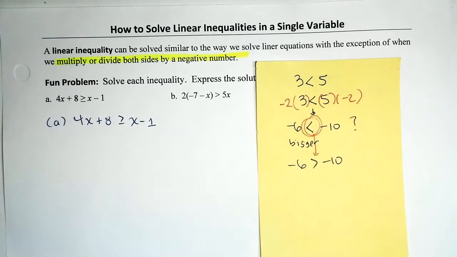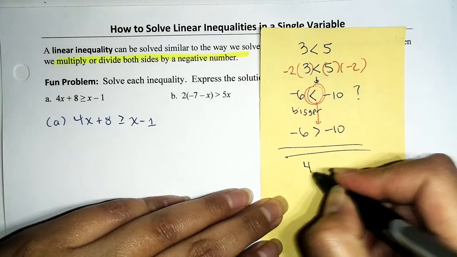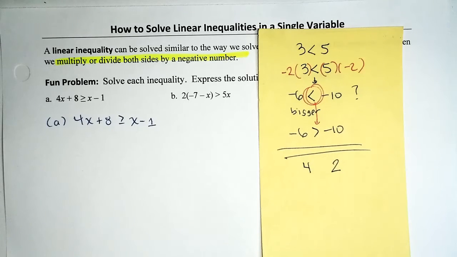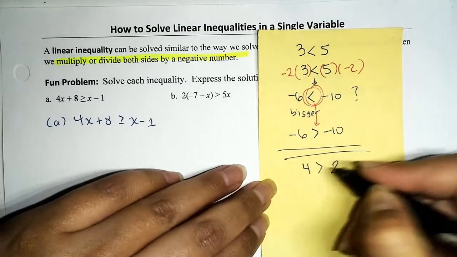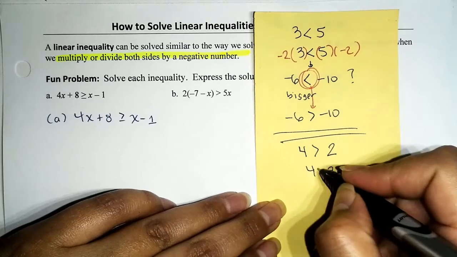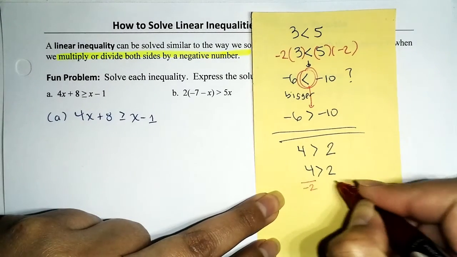Cool. Now, similarly, let's go ahead and do one for division. So I'm going to compare two numbers, say, I'm not going to get too creative, 4 and 2. I know that you know that 4 is larger than 2, so using our math notation, we're going to say that 4 is greater than 2. And for some weird reason, don't know why, I feel like dividing both sides by 2. Oh, by -2, my mistake.